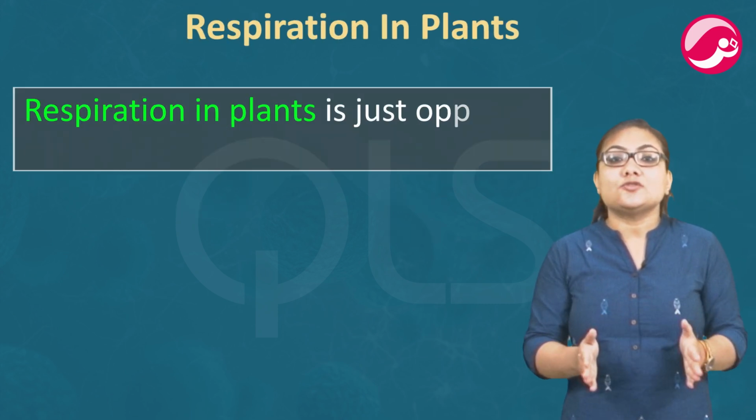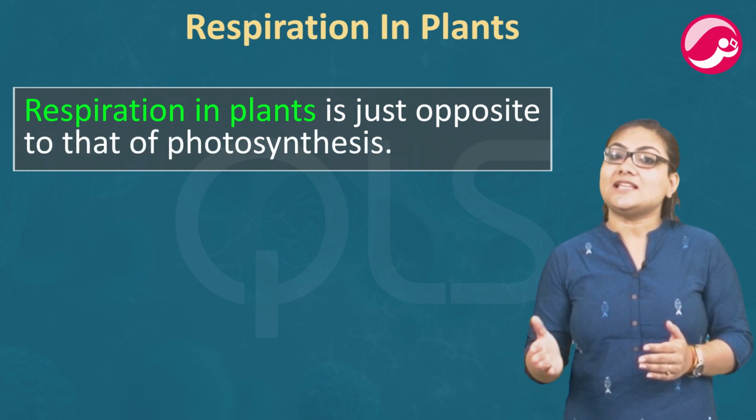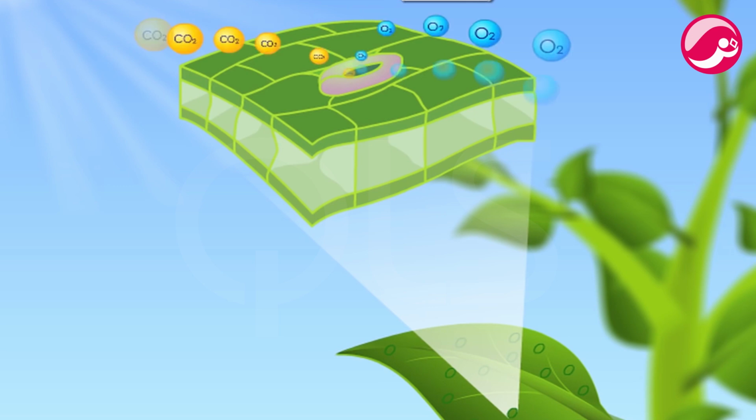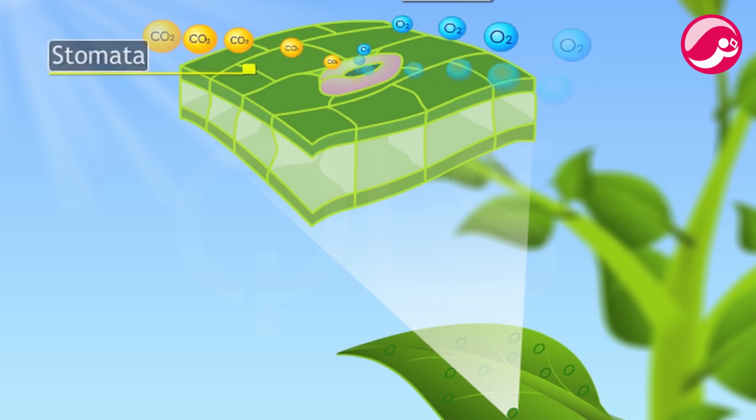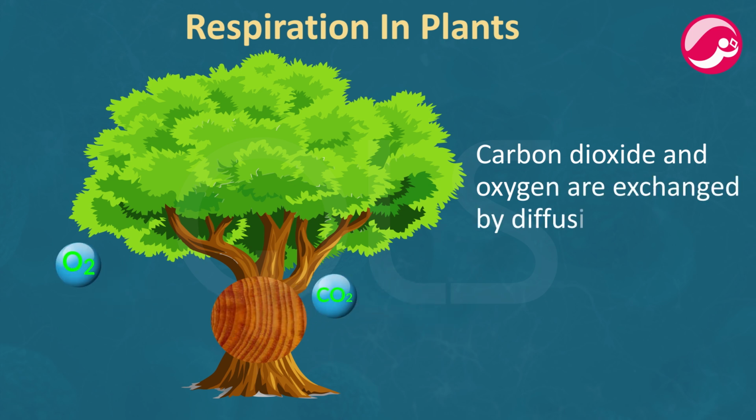Respiration in plants is just the opposite of photosynthesis. Exchange of gases takes place in plants through special structures called stomata. The large intercellular spaces ensure that all cells are in contact with the air. Carbon dioxide and oxygen are exchanged by diffusion here. They can go into the cell or away from them and out into the air.